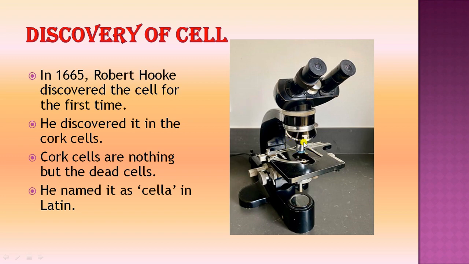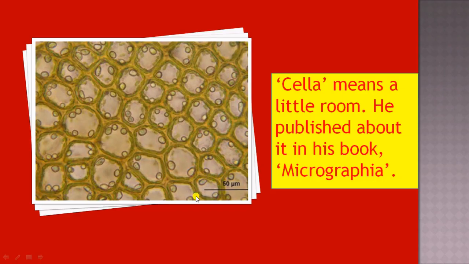He observed some compartments in the cork, and he termed a word known as cella. This word cella belongs to the Latin language. So let us know what the meaning of cella is.